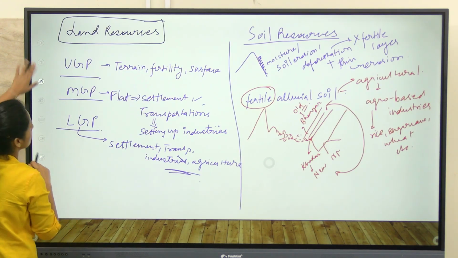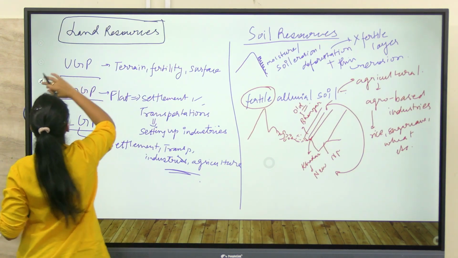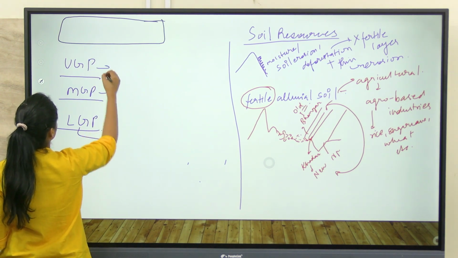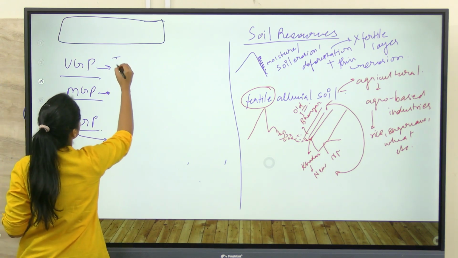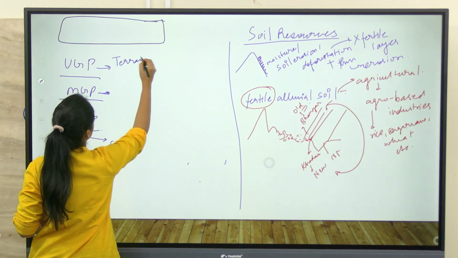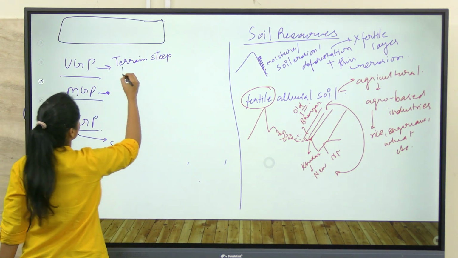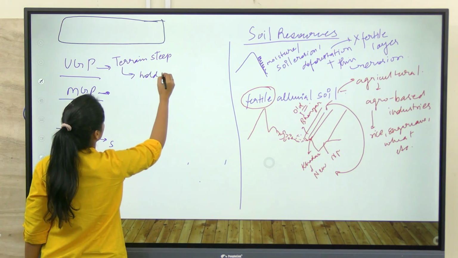Now, coming to water resources. I think water was asked. Yes, coming to water resources. So see, here since the terrain is very hilly, very steep, there is no provision or way to hold the water.